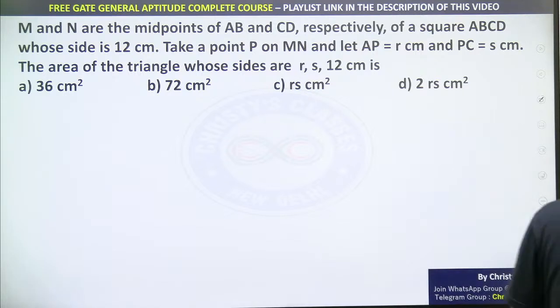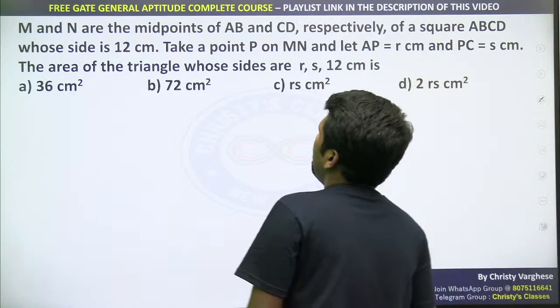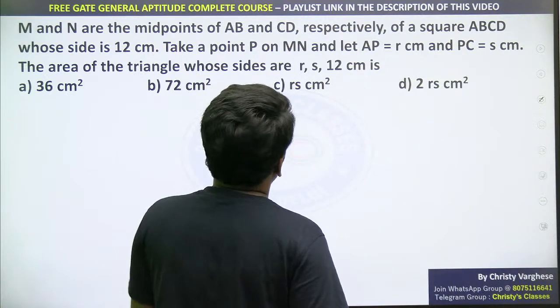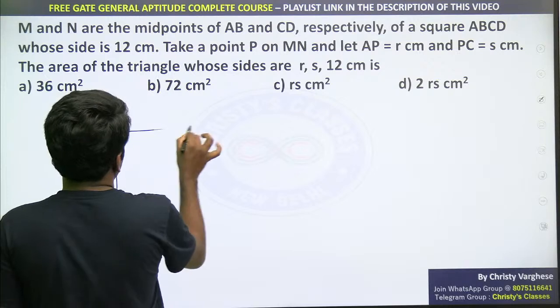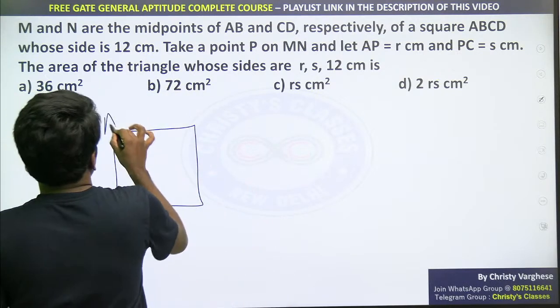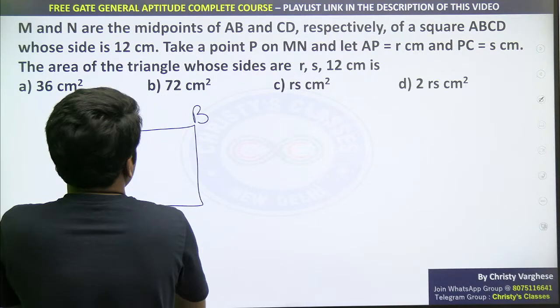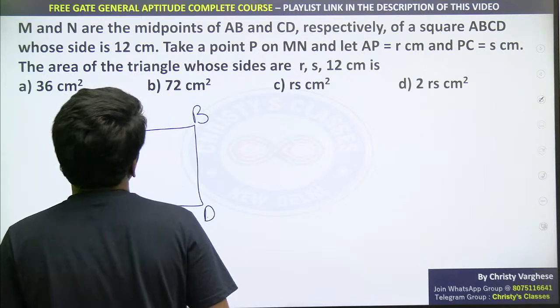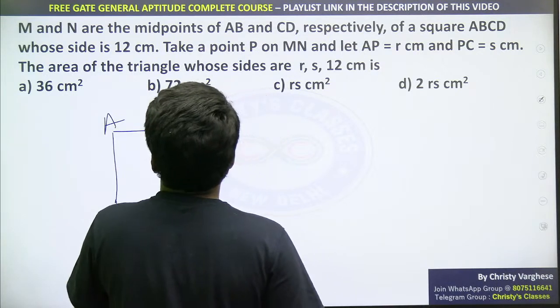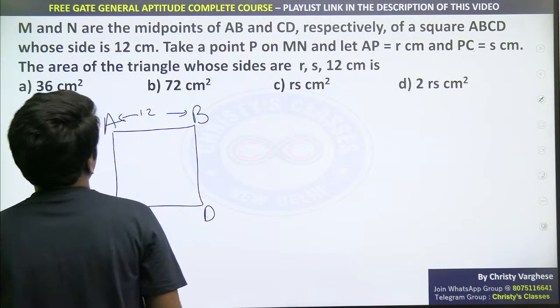Okay, so I'll explain. M and N are the midpoints of AB and CD respectively. So let's draw the picture. If this is the square, question is saying square ABCD. So AB, CD, ABCD like this. Sides of square is 12. So AB ka length, CD ka length, yes, सब square 12 है.